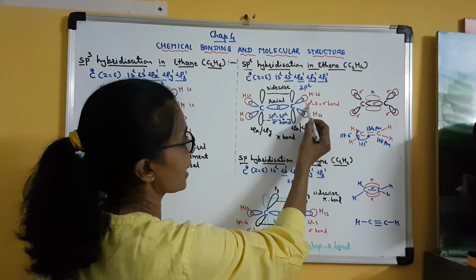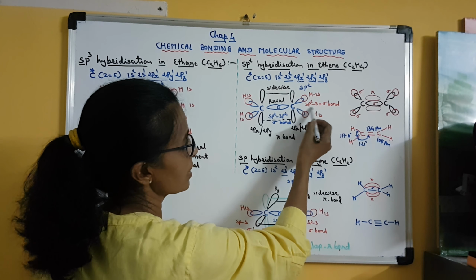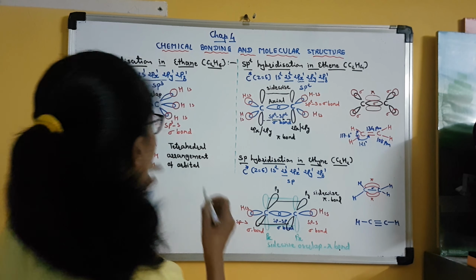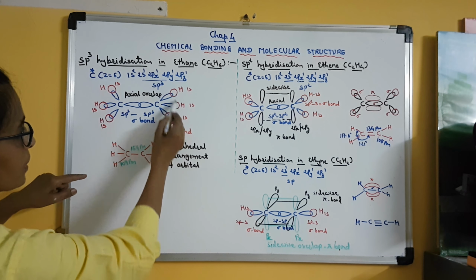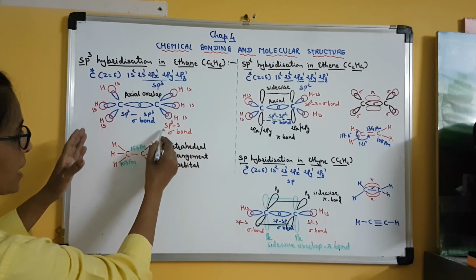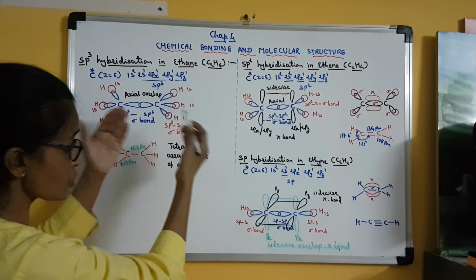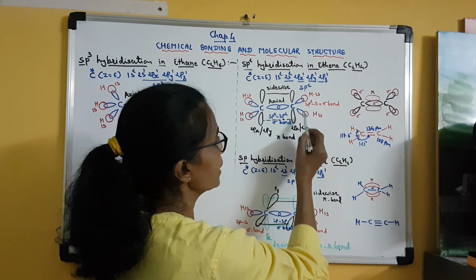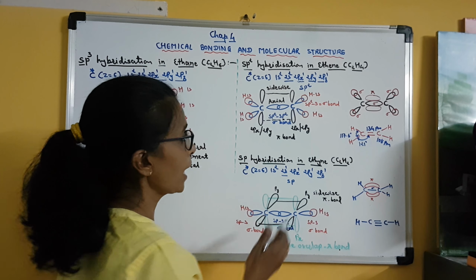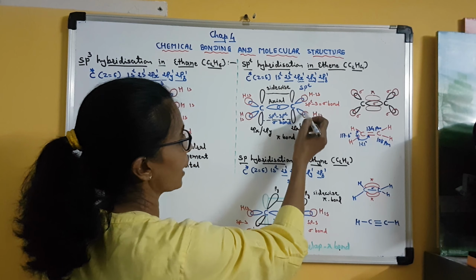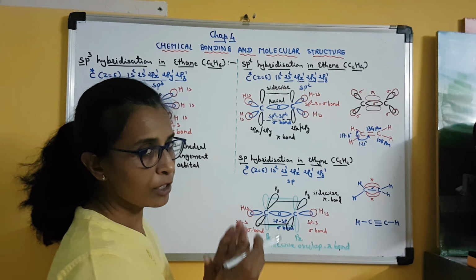So here you can see that it is sp2-s overlapping. Clear? In the earlier case it was sp3-s overlap, a total of 6 sp3-s overlaps, so 6 sigma bonds were formed. Here there are 4 sp2-s overlaps, and that is why 4 carbon-hydrogen sigma bonds are formed.